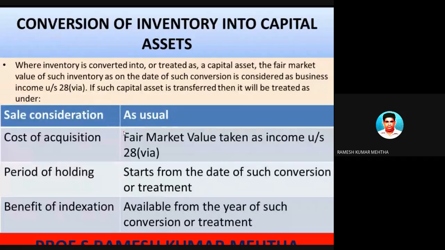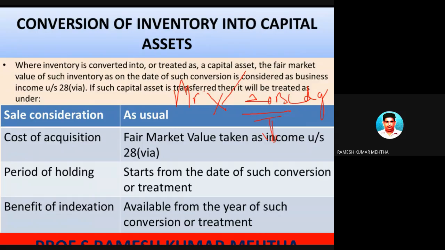So for example, Mr. X is there. Very important, please, this particular concept is very important. Mr. X had purchased some 20 buildings. He is a very rich person, like Sakshi and Akshada. How many buildings has he got? 20 buildings. So these buildings were subsequently converted into capital asset. Now, sorry, this building was sold.